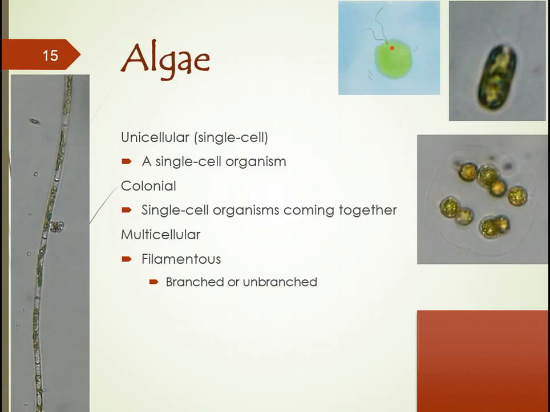Now, I've included an example here on the left of a filamentous arrangement. If you look carefully, you can see that there are cells that have green, that's the chloroplast. There are individual lines in between that separate each cell, and what you notice is that the cells are attached end to end. That is a true characteristic of filaments. This one in particular is unbranched.